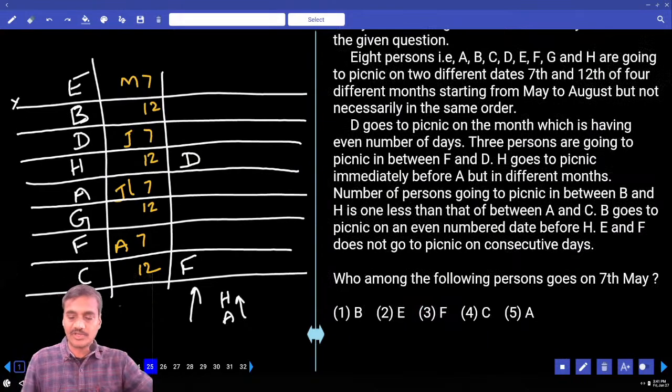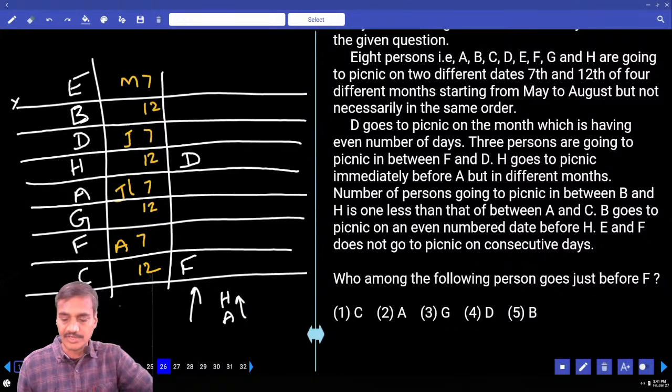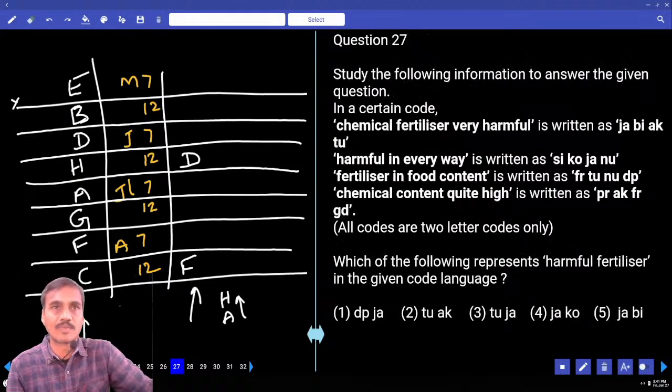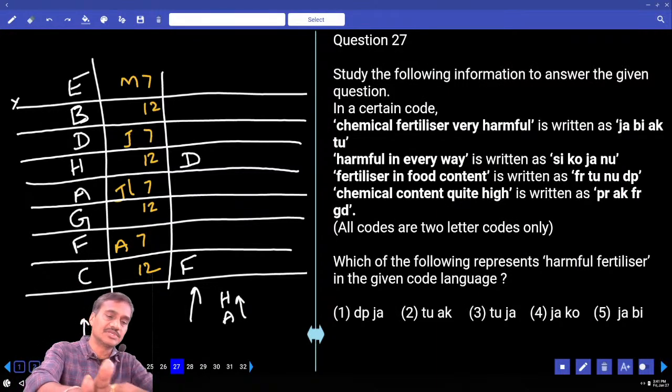Then coming to question number 25. Who among the following persons goes on 7th of May? That is E, choice 2. And question 26, who among the following persons goes just before F? Just before F, that is G, choice 3. Done with this? Then next one, 27 to 30.